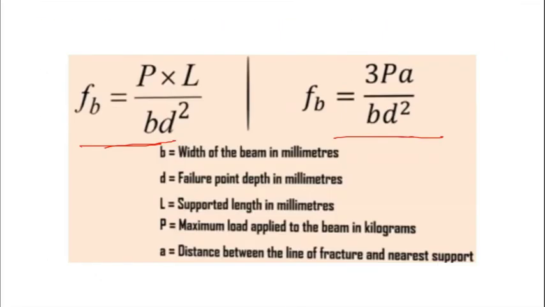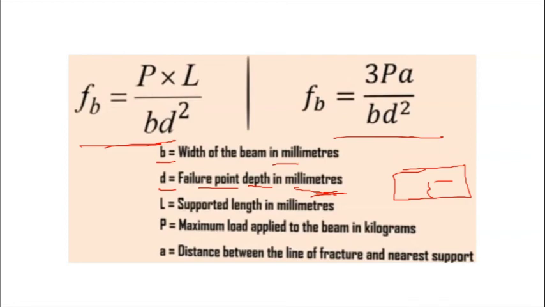So as you can see here, B is the width of the beam, which would be 150 mm or 100 mm. And what is D? D is the failure point depth in millimeter, that is, at what depth the crack started, something like this. This is the specimen and the crack has started and the failure point depth in millimeter.